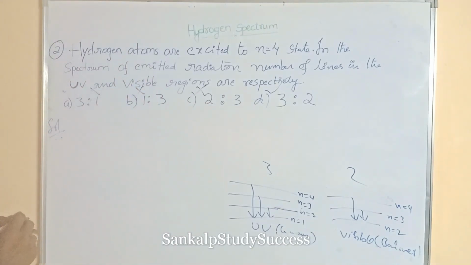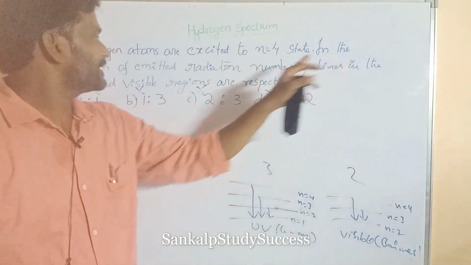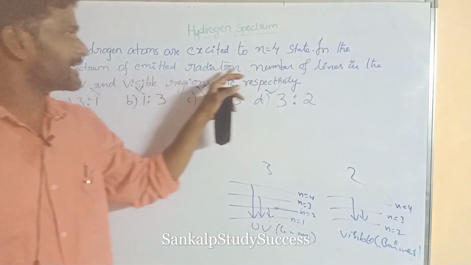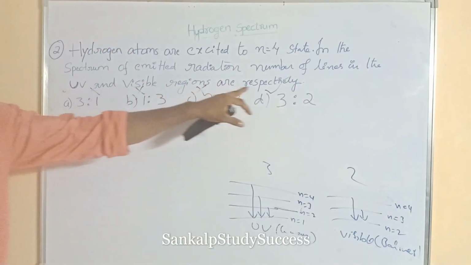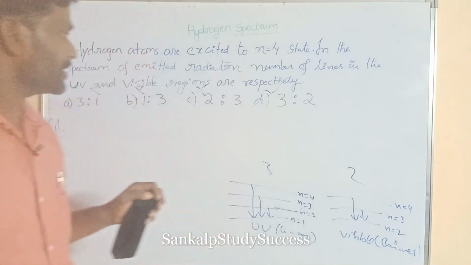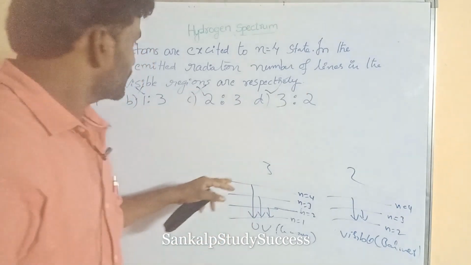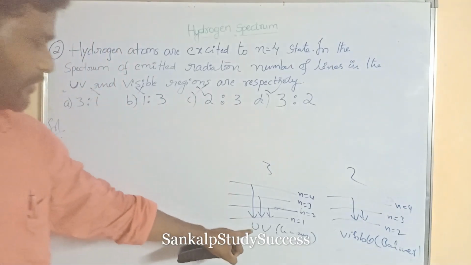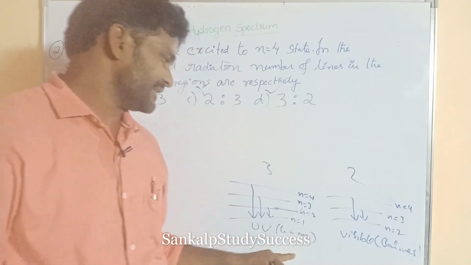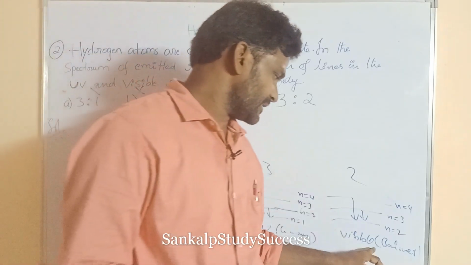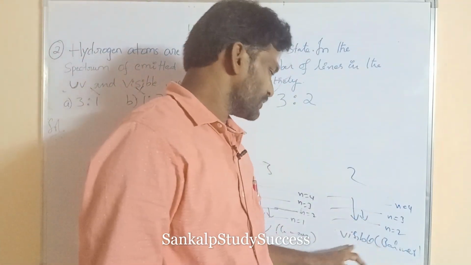Once again, hydrogen atoms are excited to n is equal to 4 state. In the spectrum of emitted radiation, what are the number of lines in the UV and visible regions respectively? Listen to me once again. The UV region is obtained in the Lyman series, and the visible region is obtained in the Balmer series.